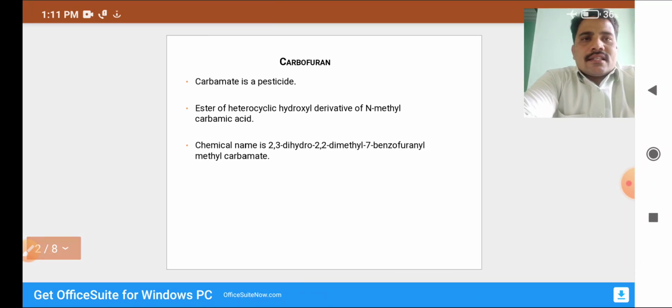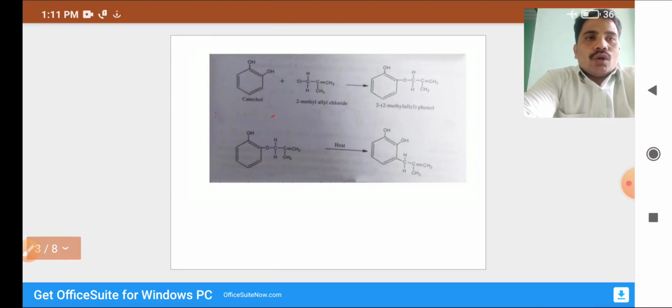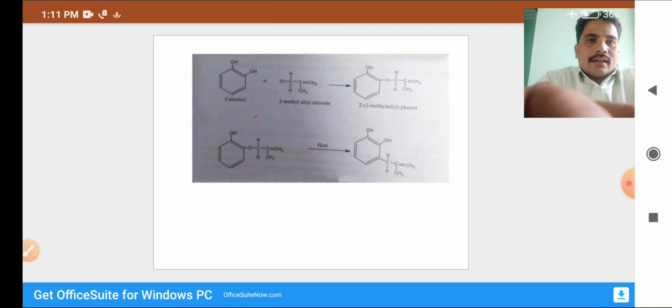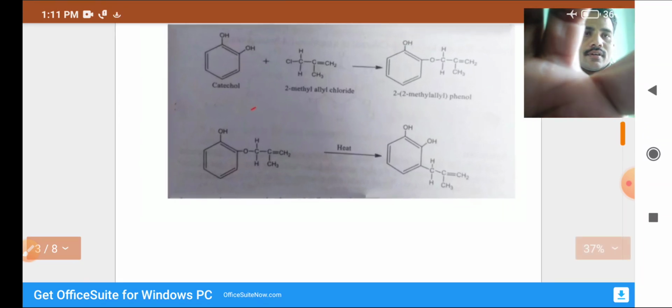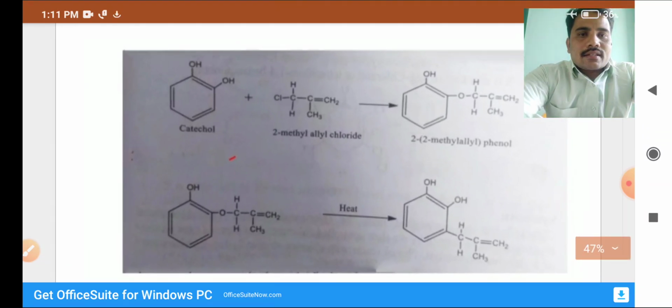For the synthesis, we go directly to the synthesis. First we consider this reaction.